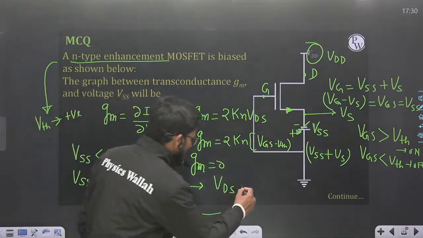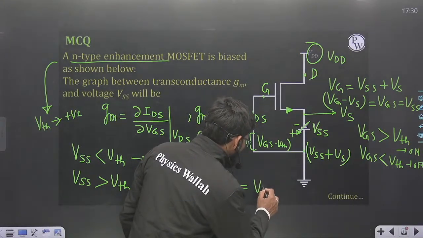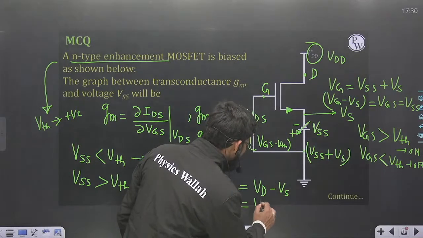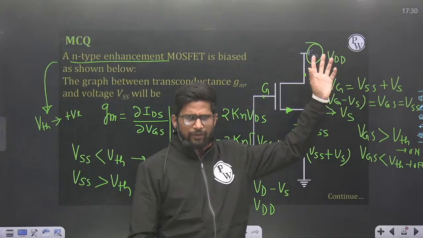What is VDS value? See clearly, VD is at VDD. VD minus VS is VDS. VD is at VDD. VDD is at high potential, 5 volt, 10 volt.